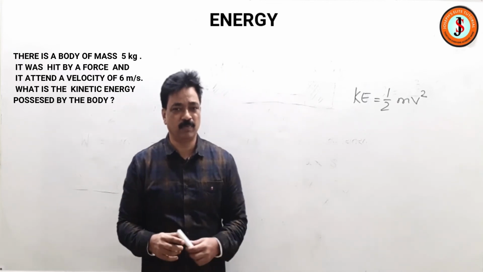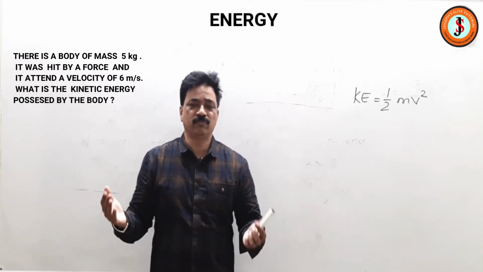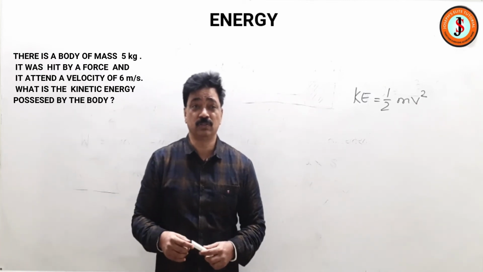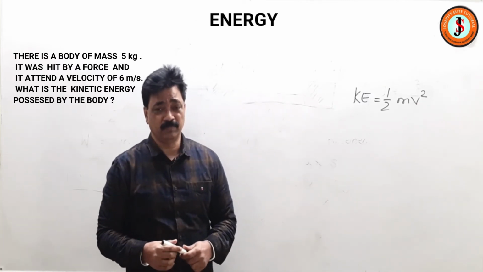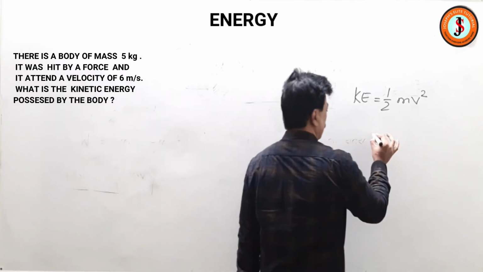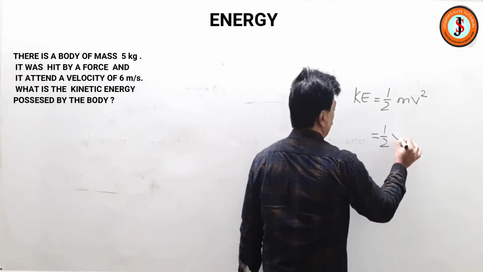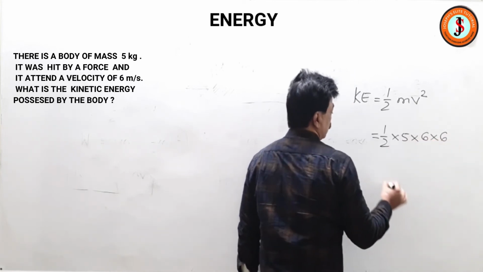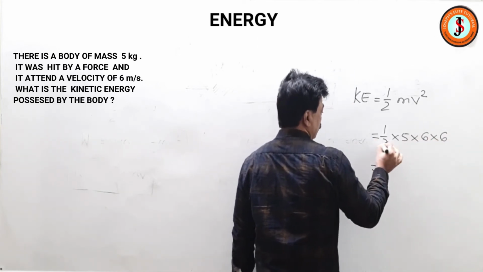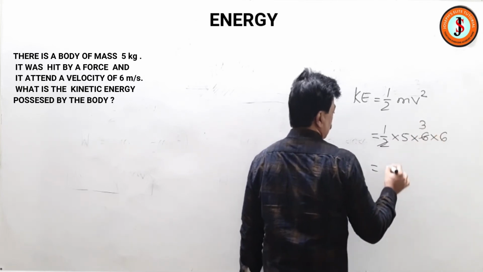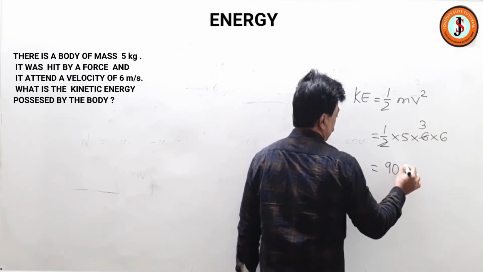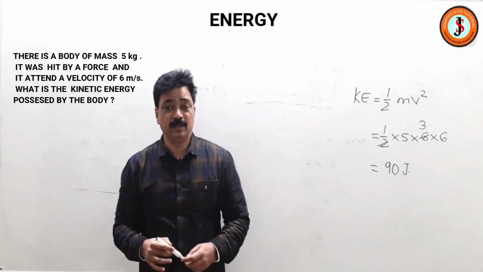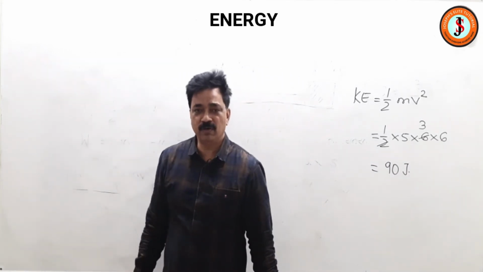So that means the kinetic energy will be half, mass of the body 5 and the velocity 6 meter per second squared. So the kinetic energy of the body will be 90 joules. So this we have understood.